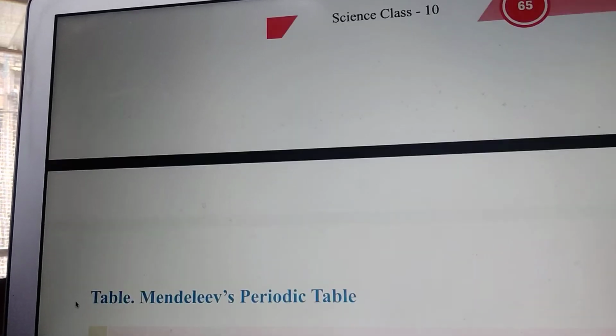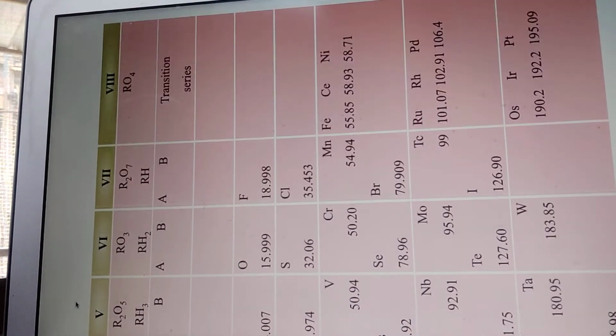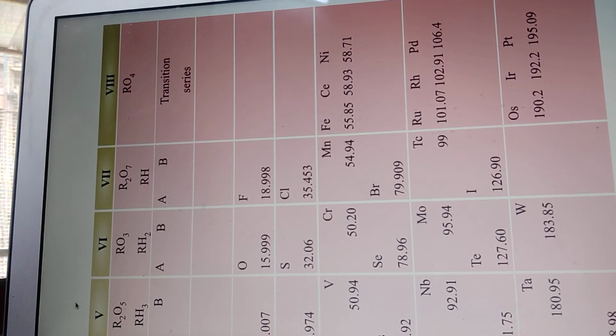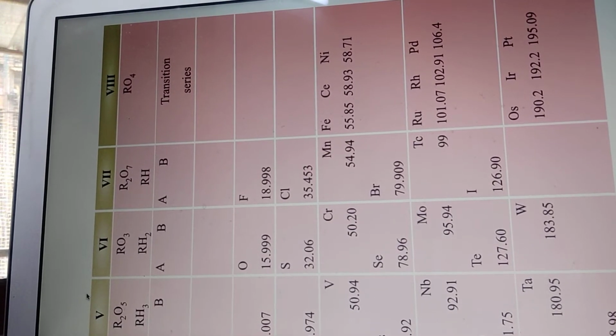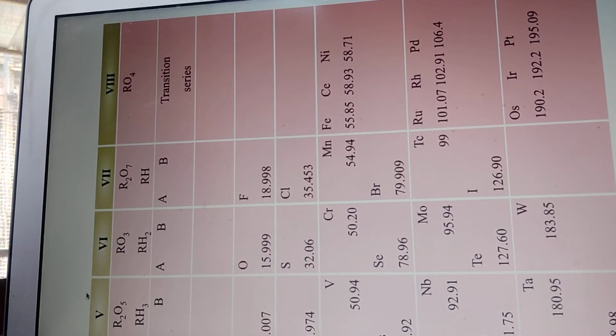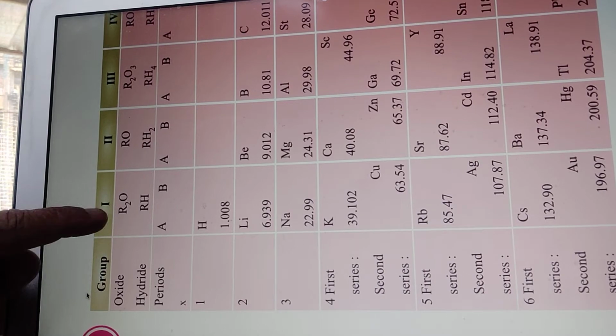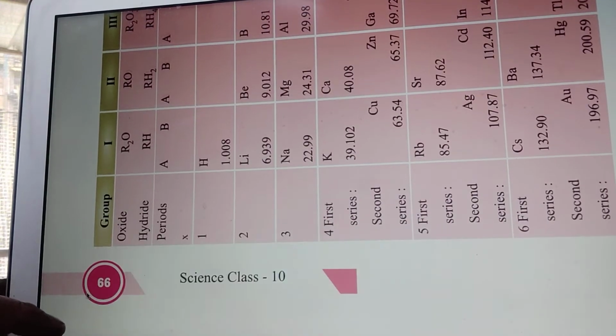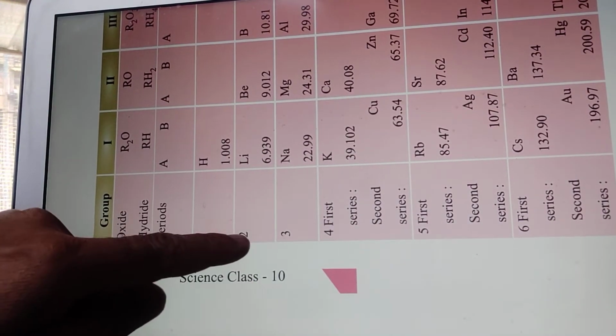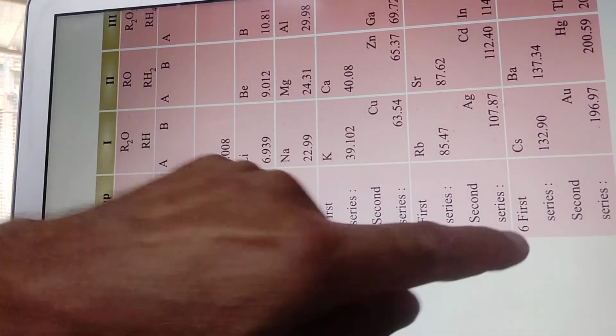You can see here in this table, if you just take a round in your NCERT book, then you will find this table. Groups started 1, 2, 3 and lasted up to 8th, and then the periods were 1st, 2nd, 3rd, 4th, 5th, 6th.